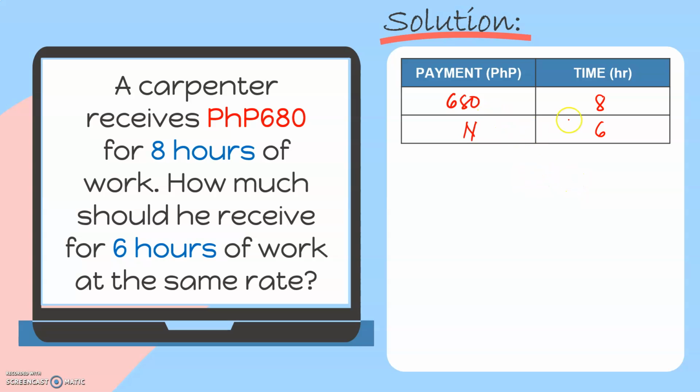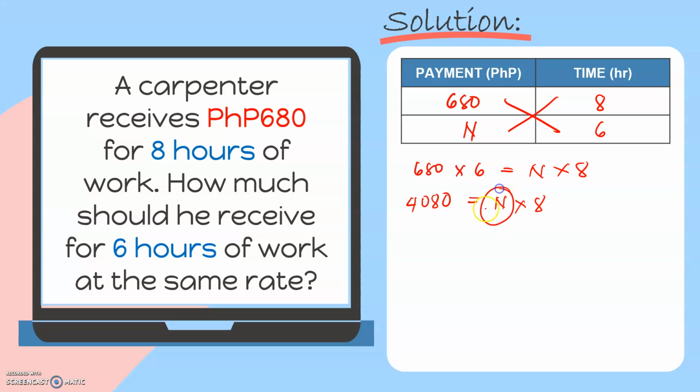Very good. Since he will be working for less hours, it means his salary or his payment will also be less than 680. Therefore, our quantities here are directly proportional. That means for us to solve this problem, we will again use cross multiplication. So let us multiply 680 and 6 and n and 8. 680 times 6, that will give us 4,080. Then n times 8.